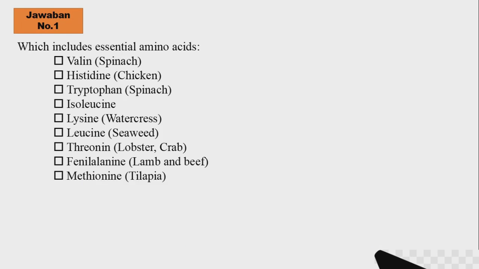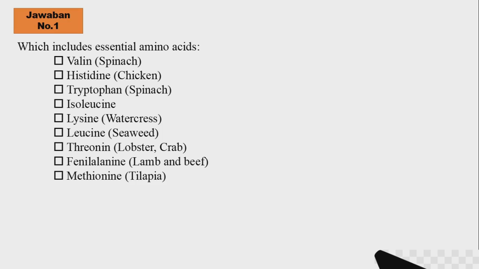The essential amino acids include valine, histidine, tryptophan, and isoleucine. Valine, for example, is in spinach. We can get valine if we eat spinach and other ingredients.